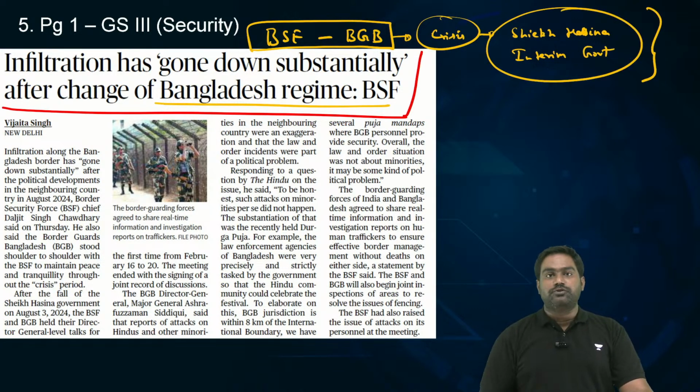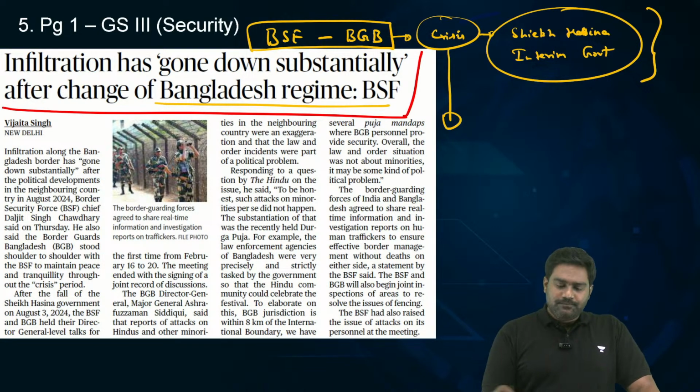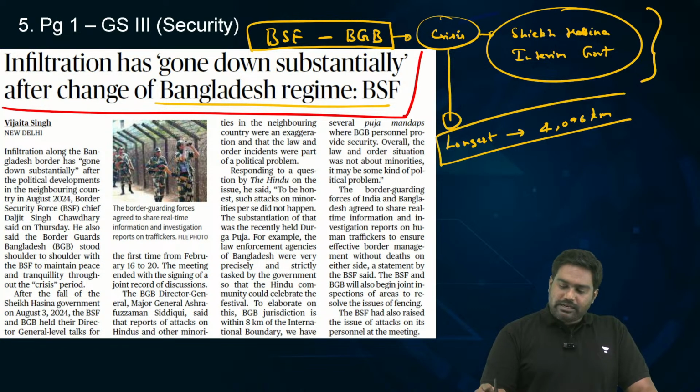This is the first ever meeting between our border security forces. See, this border with Bangladesh is very sensitive, very crucial for India. It's the longest land boundary of India. I hope you're aware of that. It stretches almost 4,096 kilometers, and there are many challenges present.